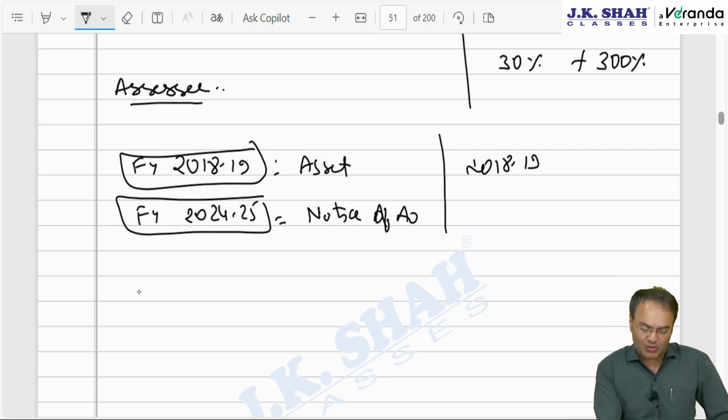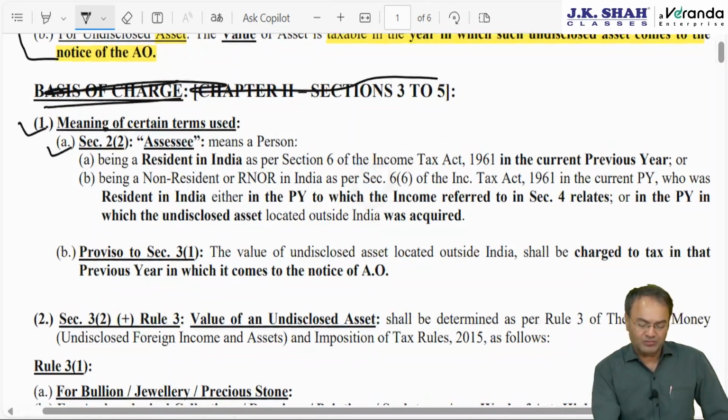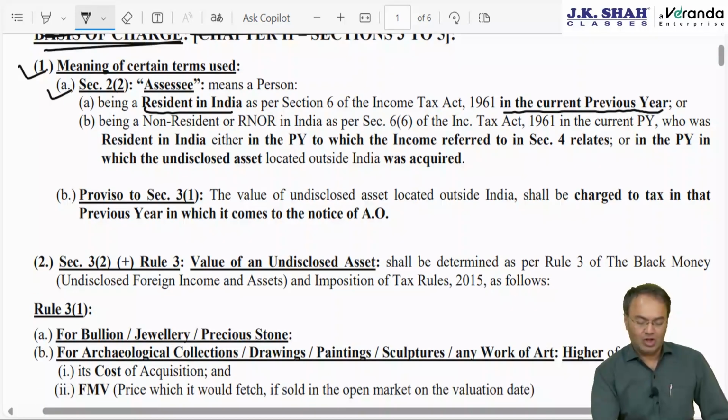When we say he should be ROR, which year should he be ROR? With regards to asset, he should be ROR in the year of acquiring the asset, or he should be ROR in the year in which the asset is noticed by AO. So assessee means a person being resident in India as per section 6 of the Income Tax Act in the current previous year. Current previous year means the year in which asset comes to notice of AO, or